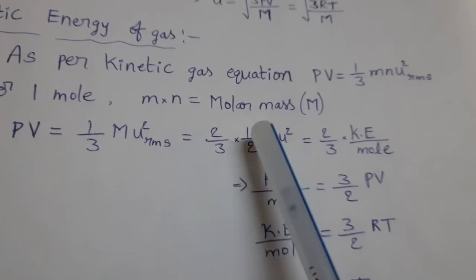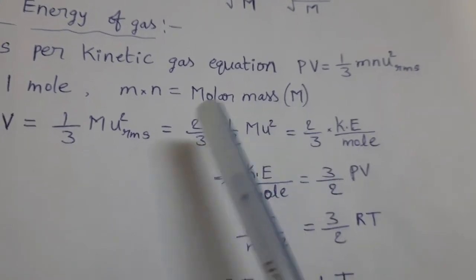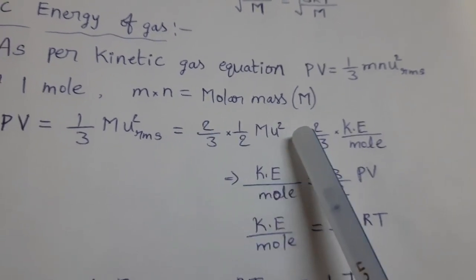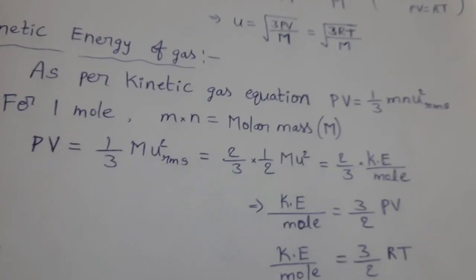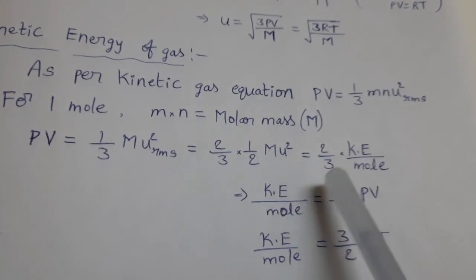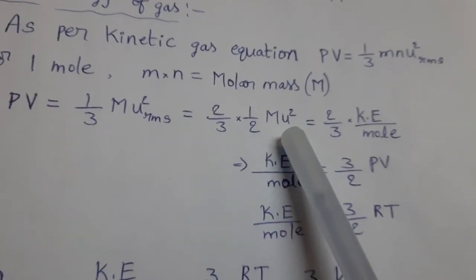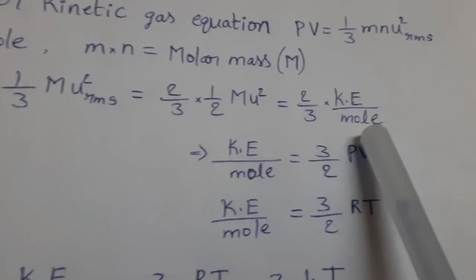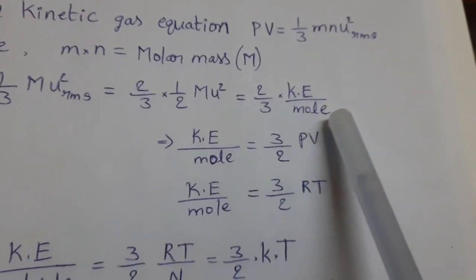So 2/3 into 1/2 MU², that equals 2/3 into half MU². What is that? Kinetic energy for 1 mole. Here capital M is molar mass, that means 1 mole of the gas we are considering. So half MU² means kinetic energy per 1 mole. So 2/3 into kinetic energy per 1 mole.